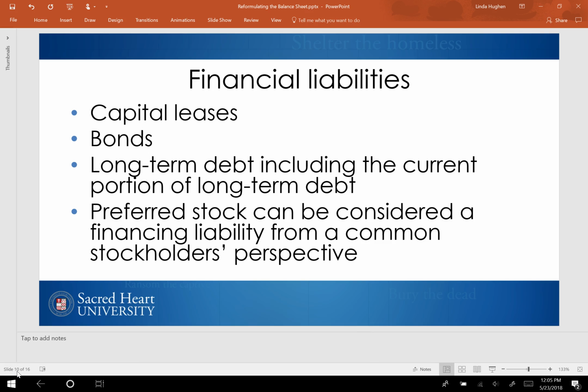Bonds are a type of debt security issued by companies or governments. The issuer promises to pay the bondholder interest periodically as well as the principal at maturity. Long-term debt is a general term used to classify long-term notes payables, loans, bonds, or any other specific type of long-term debt. Remember from intermediate accounting that once a portion or all of a debt is payable within 12 months of the fiscal year end, it must be reclassified from long-term to short-term or current liabilities. It would be reported as the current portion of long-term debt. Both long and short-term components are considered financial liabilities.